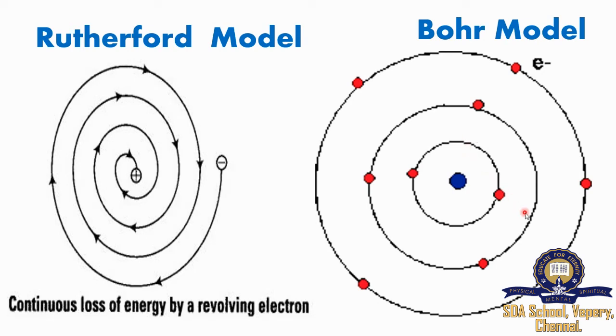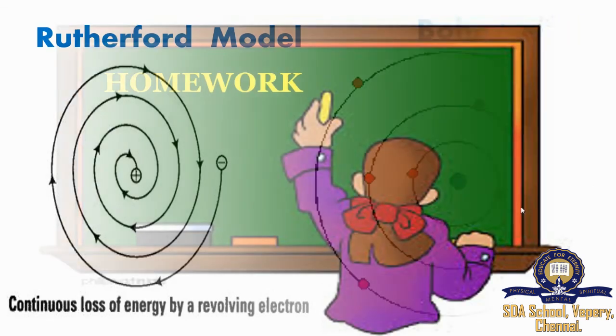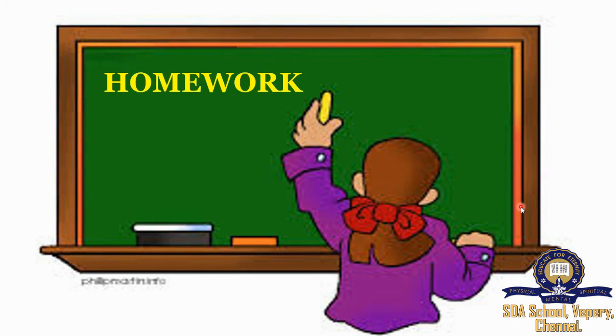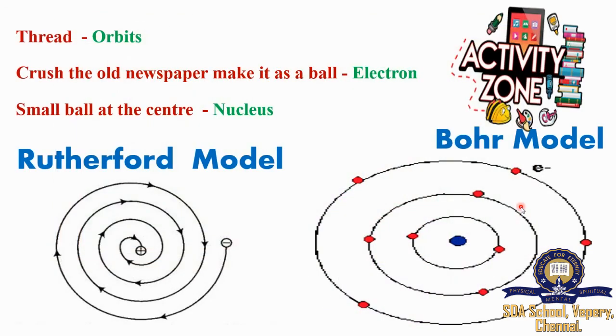That's it, my dear students. So, for your homework part, let us do a small activity. In a chart, show both the Rutherford model and the Bohr model by sticking thread as orbits, and crush old newspapers and make them into a ball and have it as an electron. Place a small ball at the center to show the nucleus.